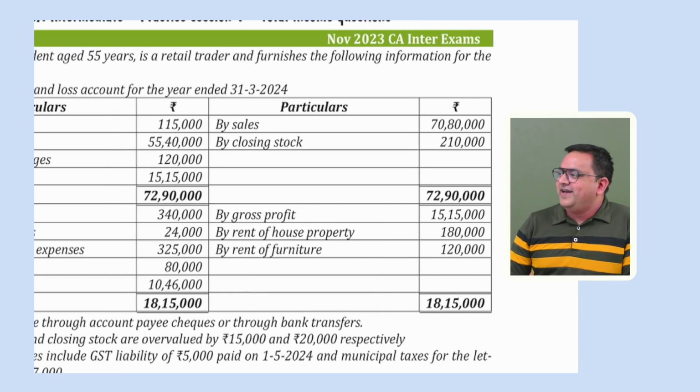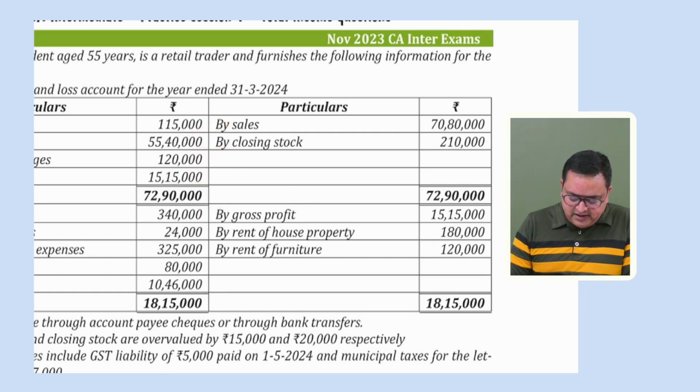So in credit side, we have sales, closing stock. Gross profit has been carried from trading account. Rent of house property. See, this is rent of house property. This should not be PGBP income, right? Because he is a retail trader and this should not be the PGBP income. This should be house property income. So we have house property head also in this question.